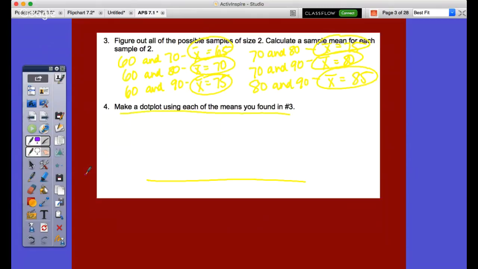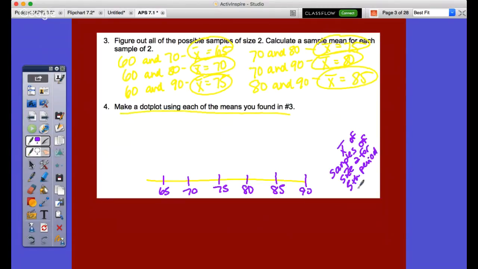All right, so as you're thinking on that, what we're going to do here is create a distribution. So what we're going to have is 65, 70, 75, 80, 85, 90. The context of this was samples, and that's going to be underneath, right? Samples of size 2. So mean of samples of size 2 for 5th period chapter 6 test, right? So that would be like the major context of what we just discussed.